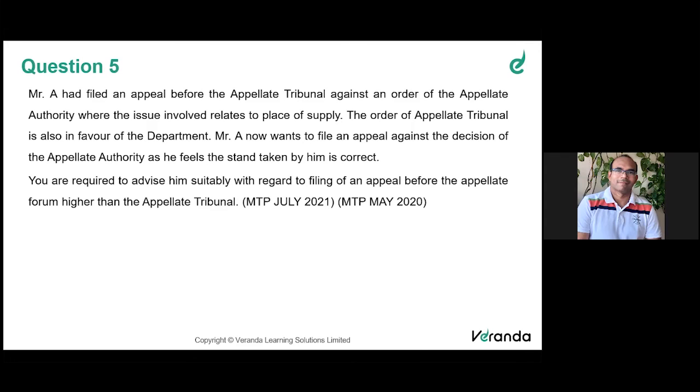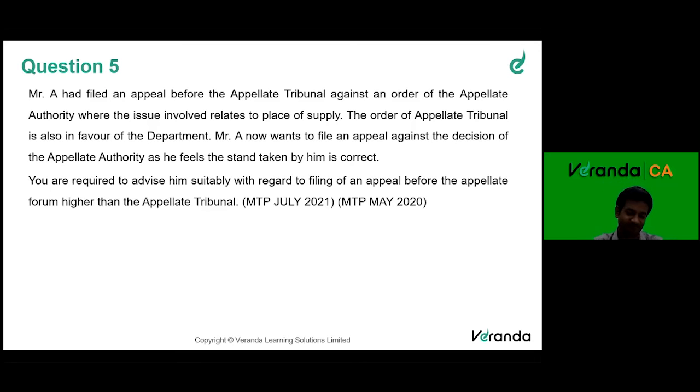In this case, he will go to the Supreme Court because the case is pertaining to place of supply. Fantastic, Ravi. Super. So rightly said by Ravi. Here Mr. A will have to go directly to the Supreme Court. Why, we will discuss now.